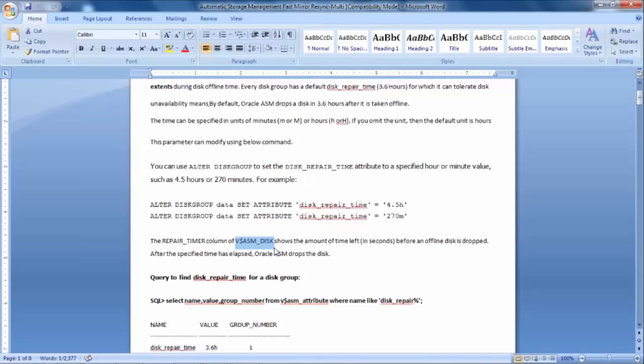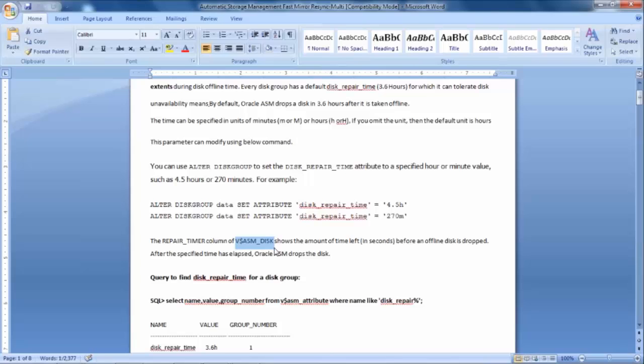Now, in this period ASM is waiting up to 3.6 hours, or whatever disk repair time you have mentioned. If the disk does not come back, then what will happen? ASM will drop that disk from the disk group and start the rebalancing operation, right? Using this method we can choose a time for which automatic storage management will wait for the disk to come back